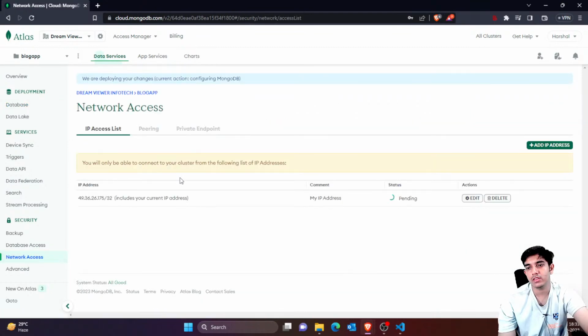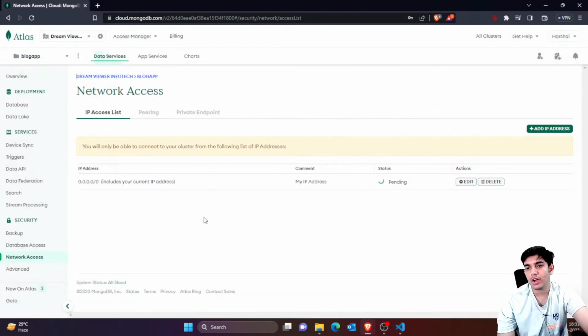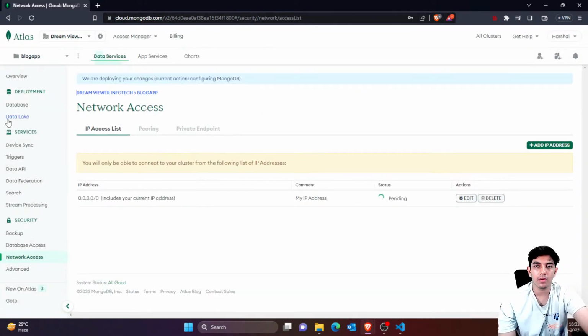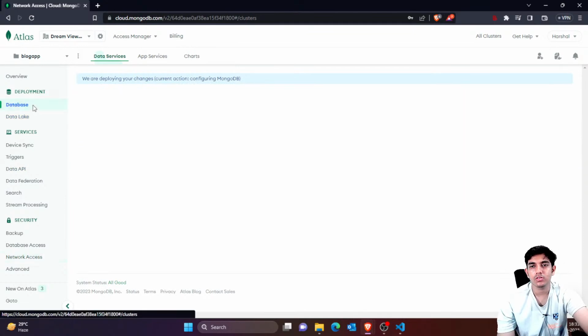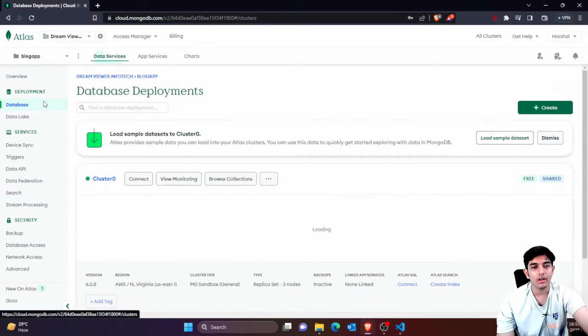First of all, in the network access, instead of this, I would allow access from anywhere and confirm. So now I can access my database from any IP address. It's a little bit unsafe, but for beginners it's fine, because you are not hosting it somewhere, you are just making a test application. But if you are making things secure, you have to specify some specific IP addresses.